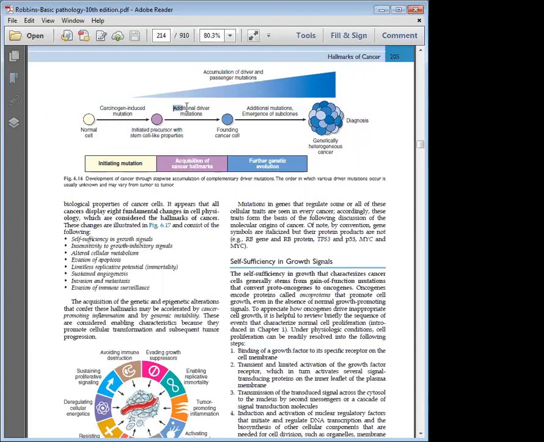After that, it shows additional mutations and all these hallmarks: self-sufficient growth signal, insensitivity to growth inhibition, altered metabolism, apoptosis does not happen, the cell becomes immortal, new blood vessels form, it invades, it metastasizes, it evades immune surveillance. All are representations of cancer hallmarks. All these additional mutations lead to a genetically heterogeneous cancer.